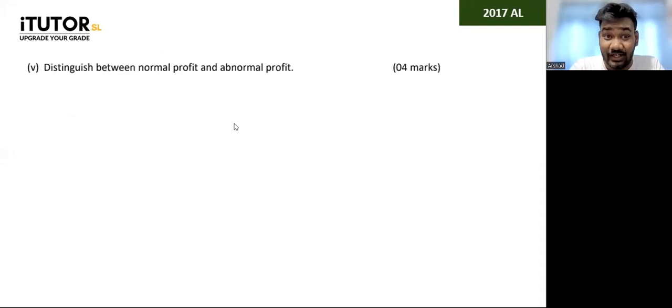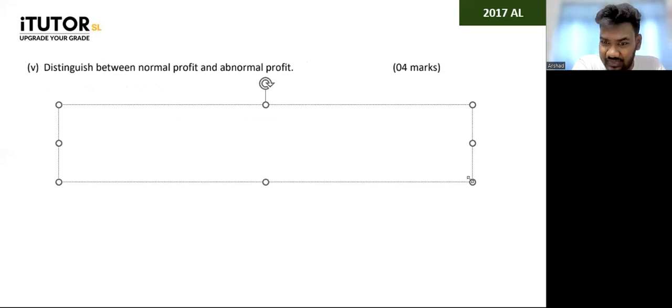Distinguish between normal profits and abnormal profits. How do we distinguish this? Yes. First of all, now for 4 marks. Can you tell me how would I start my answer? Now you all know normal profit is where total revenue and total cost are equal. Abnormal profit is where total revenue is greater than the total cost. How would you start your answer?